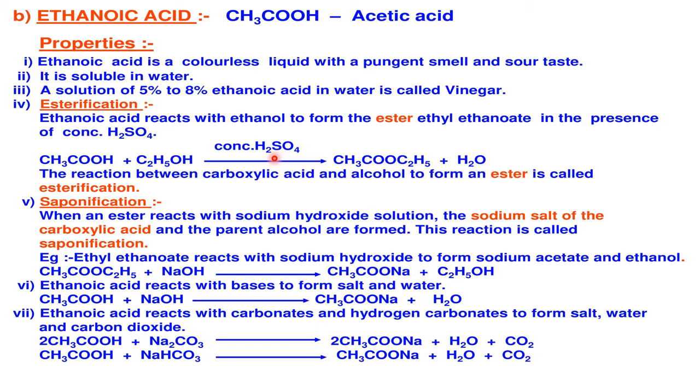So one H from the acid and one OH from the alcohol will react, and it is facilitated by the conc H2SO4, which acts as a dehydrating agent, removes water and favors its formation. When the water is removed, whatever is left is called the ester. This is CH3COOC2H5, ethyl acetate. Okay, right. And this reaction is called what?